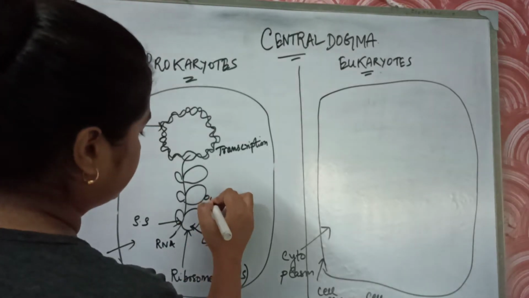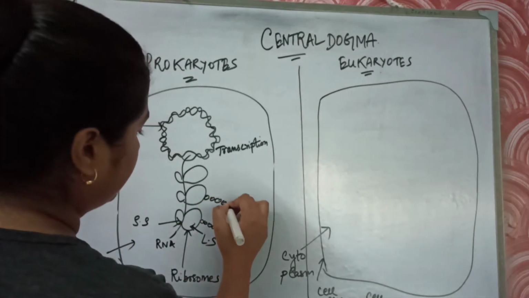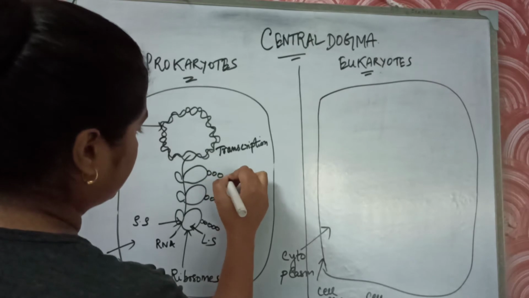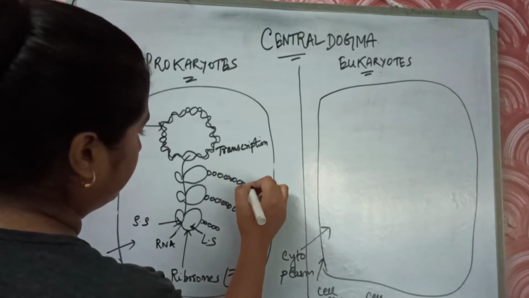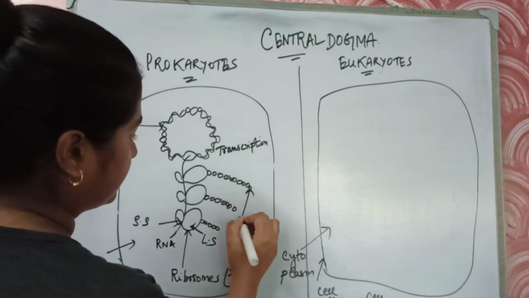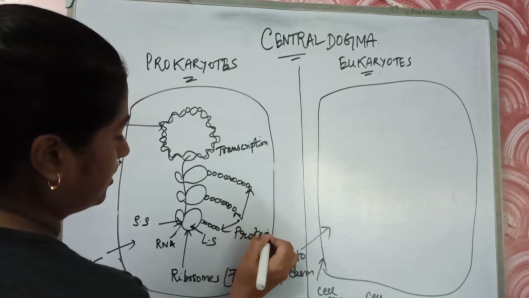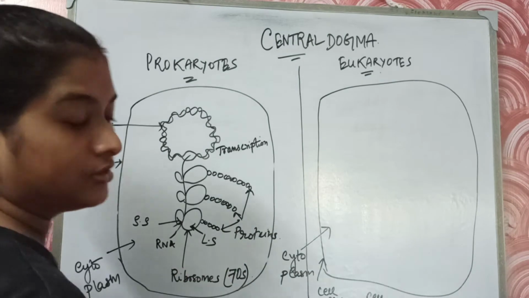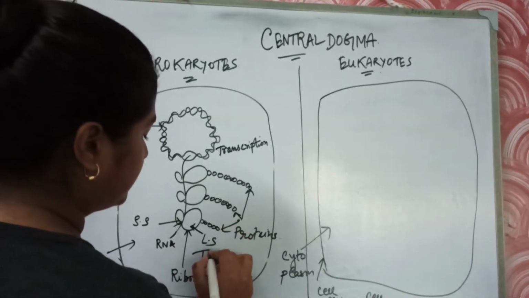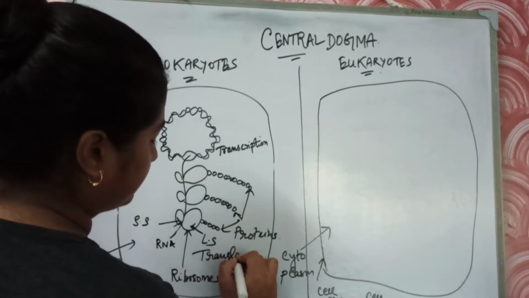In this way the proteins will be formed. These are proteins. So from RNA we are getting proteins. This process is known as translation.